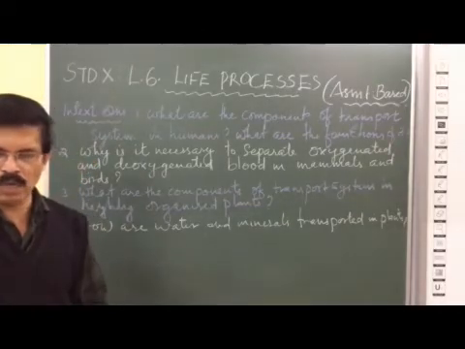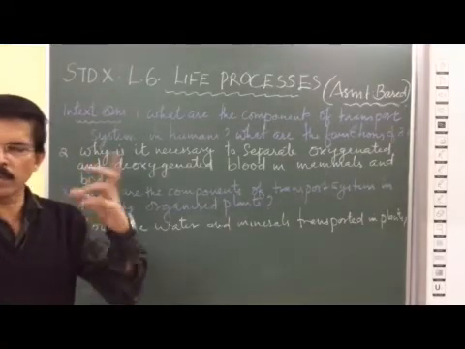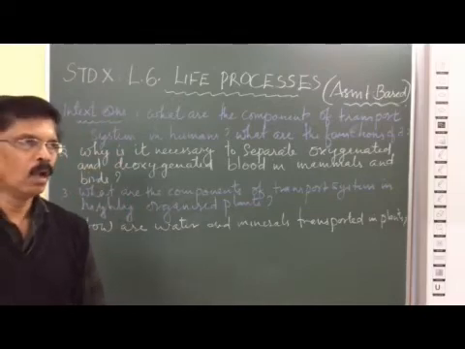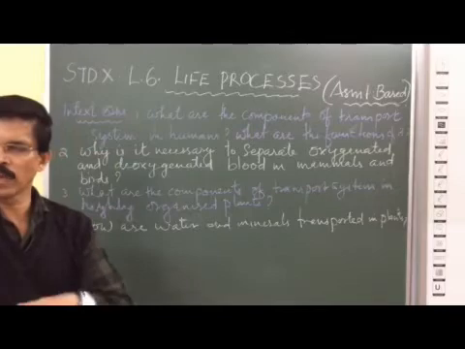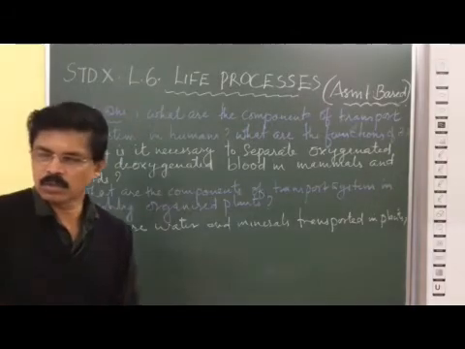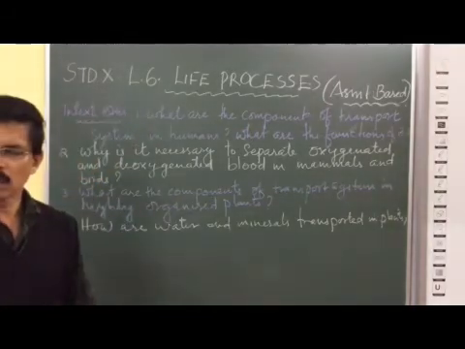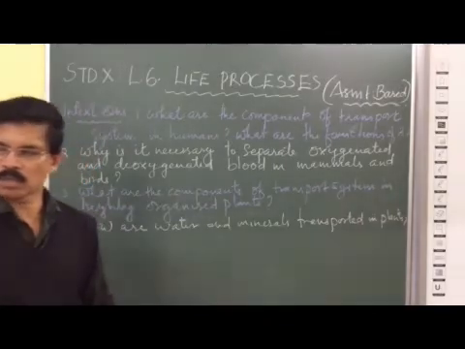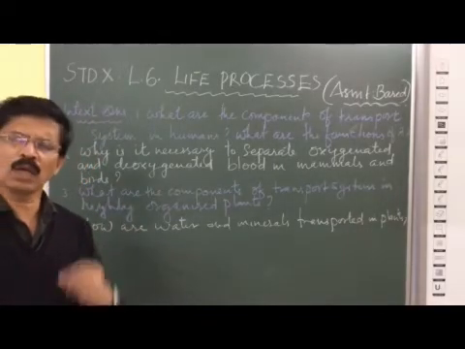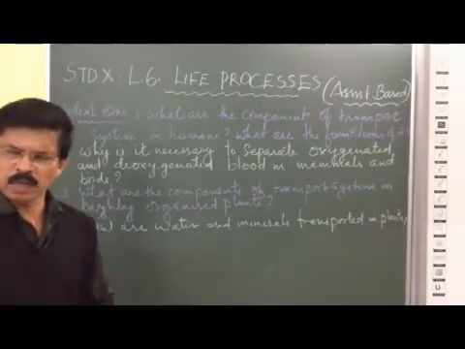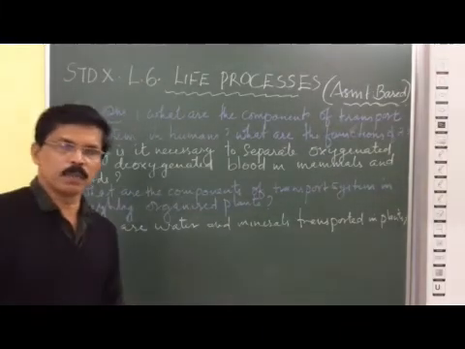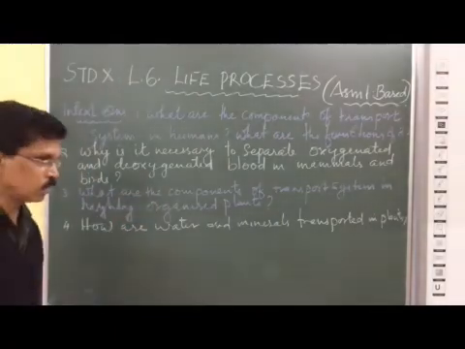Arteries divide into minute blood vessels called capillaries when they enter the tissues and organs. Again the capillaries come out and unite to form the veins. So capillaries are the minute blood vessels, and the arteries, veins, and capillaries mainly carry the blood to all body parts. That's all in the first question.